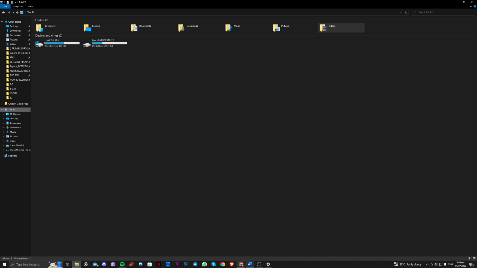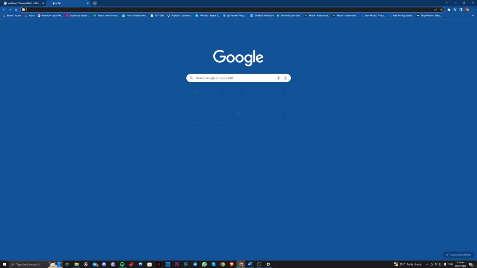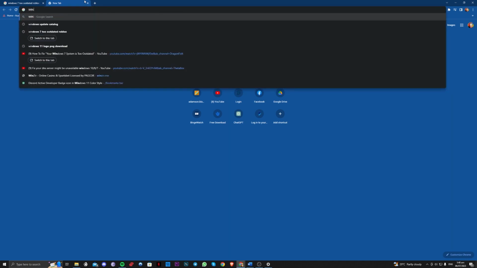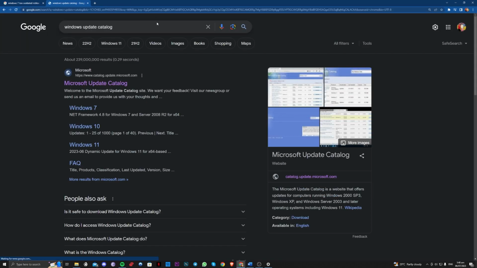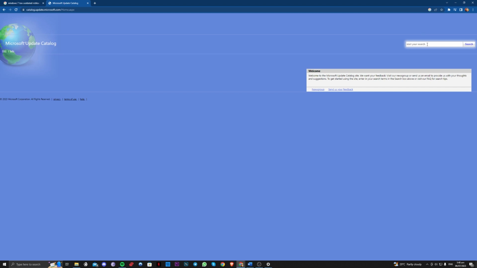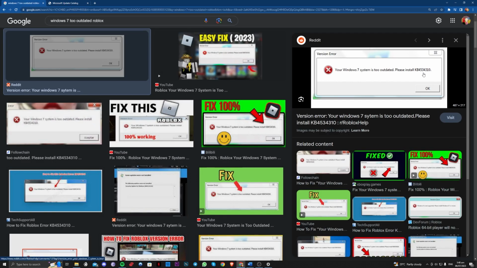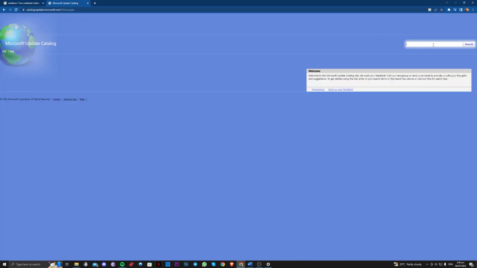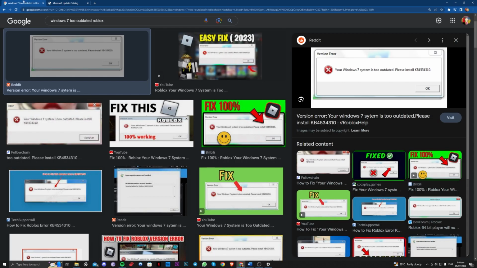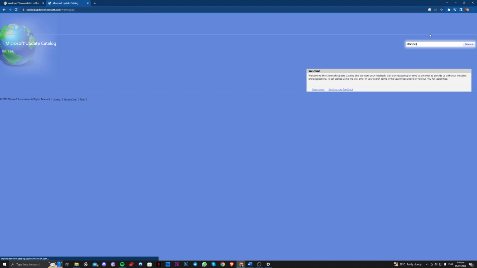After knowing that, you just have to go over to your browser again and search for Windows Update Catalog. Over here, select the first link, catalog.update.microsoft.com, and search for the KB4534310 update. So KB4, okay, so it's 10.